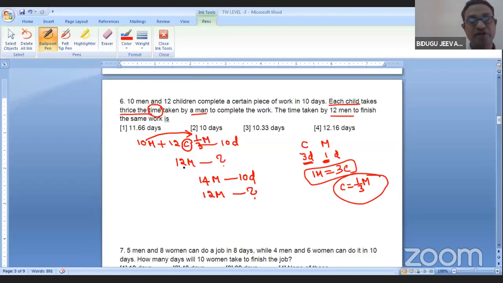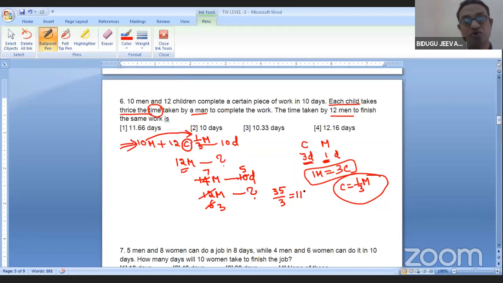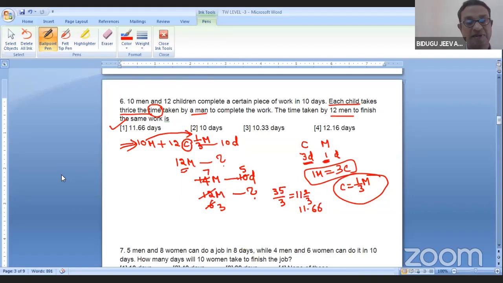If I want to calculate men, I want to make the first equation in terms of men. So this is clear. 2 6s, 2 7s, 2 3 5. So 35 by 3, which is 11.6.